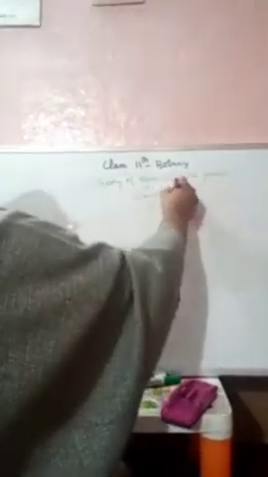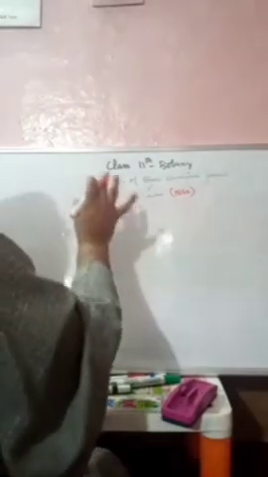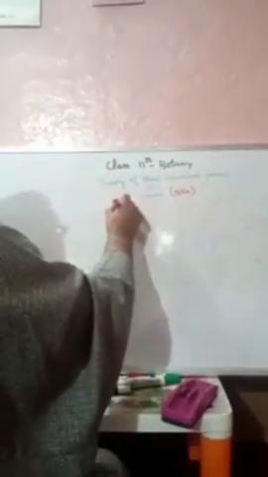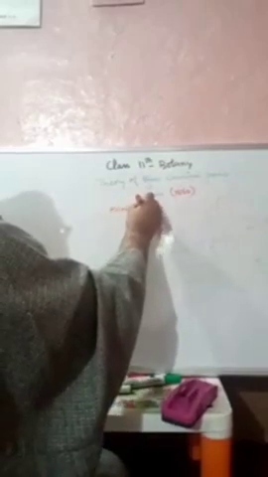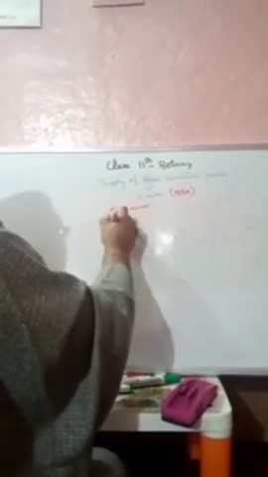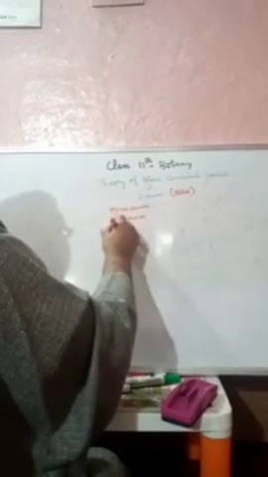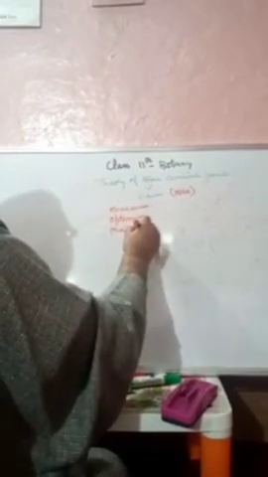It was given by Sachs in the year 1860. And according to this concept, for every factor we have got three cardinal points. First one is minimum, second one is optimum, and third one is maximum.